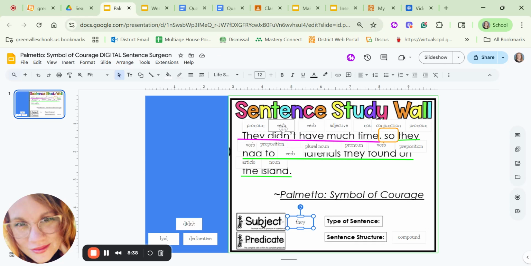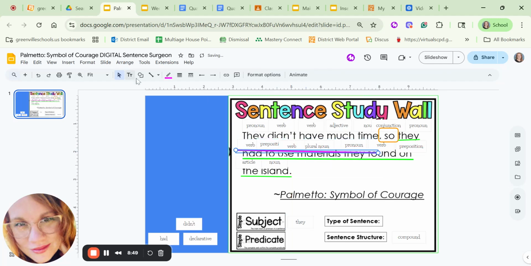So our verbs here: didn't have, they had to use. Oh man, I'm changing everything, guys. Forgive me. Okay. They had to use, it's they. They keep doing things in the sentence. So what did they do?